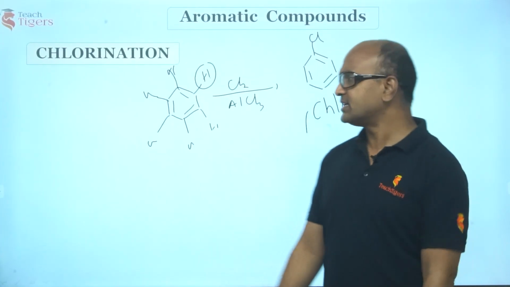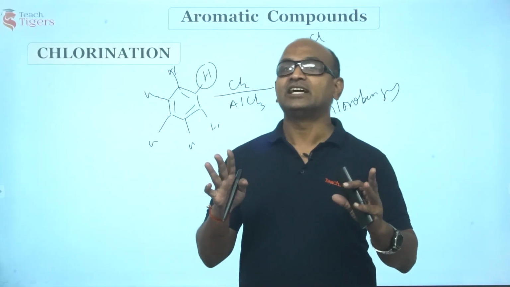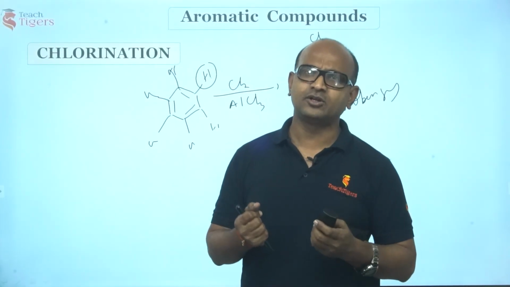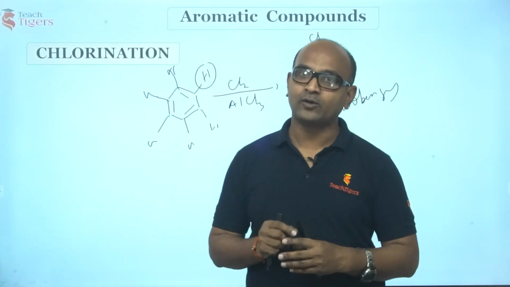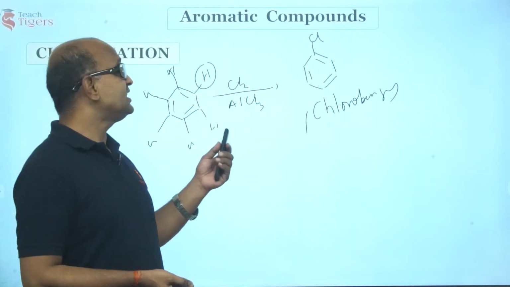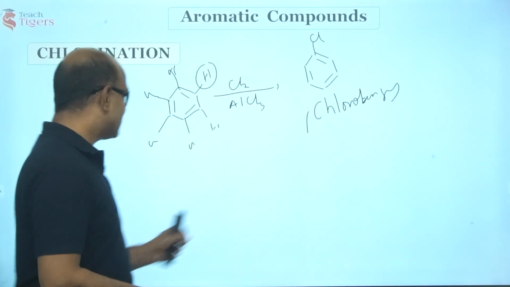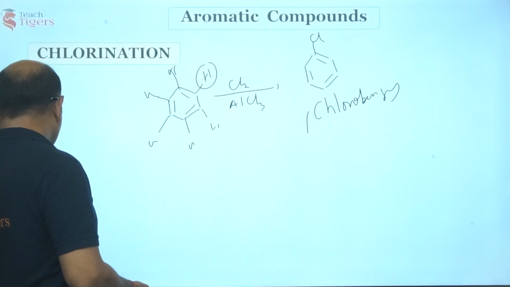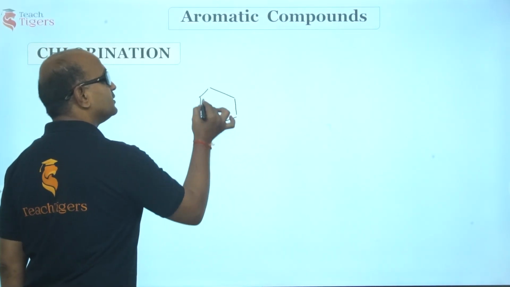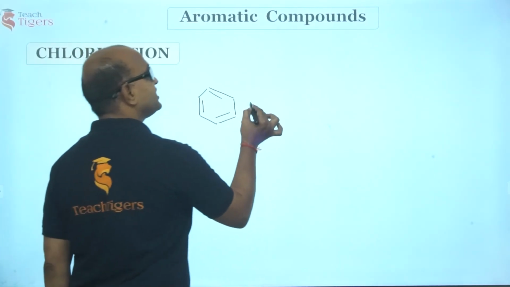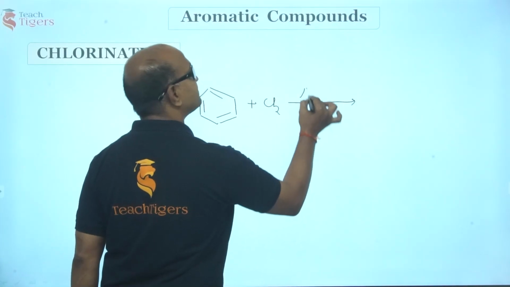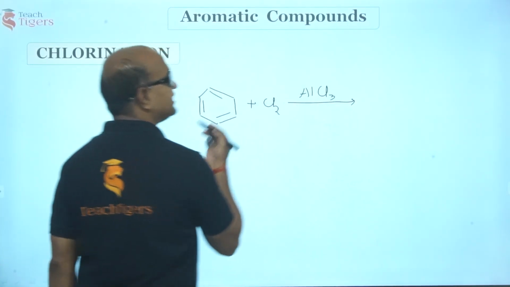Right? So guys, let us discuss this electrophilic aromatic substitution. Let us analyze the mechanism of these reactions for now. Okay. So let's begin with chlorination. How do you represent this reaction? So guys, this is benzene, right? And this is treated with chlorine. And I told you this reaction would take place in the presence of AlCl3.